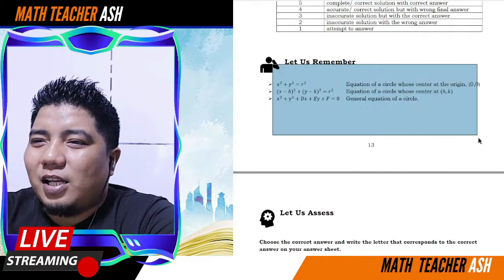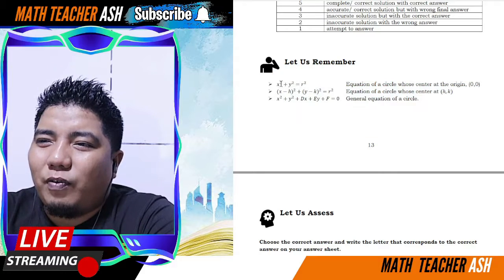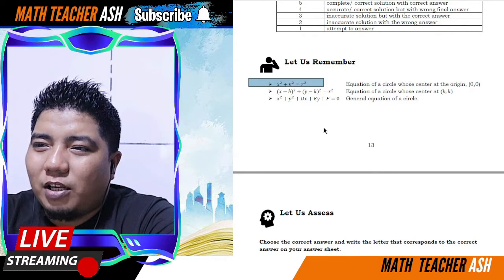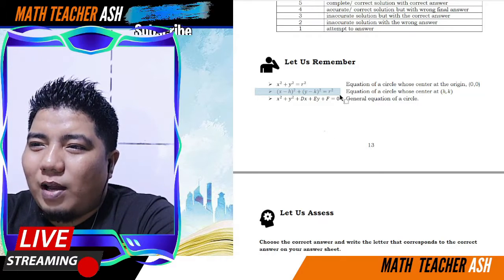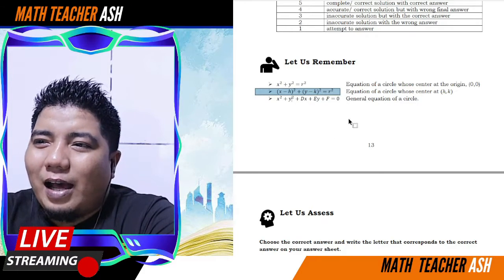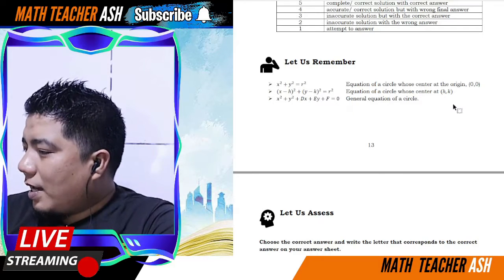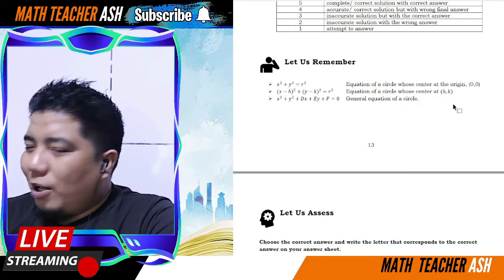And here is the generalization. Alright, so for the standard form na nasa origin ng center, ito yon. Para sa wala sa origin ng center, ito yon. At kung gusto naman makuha ang general form, ito yon. Okay, so napakadali lang, my dear math learners.